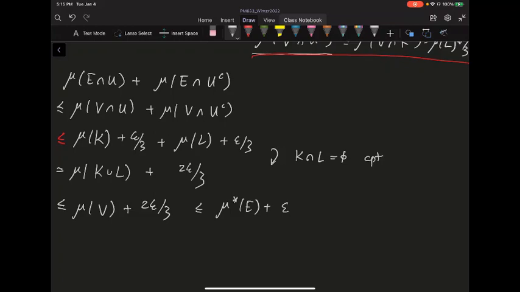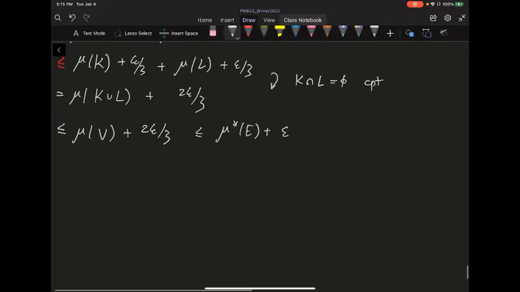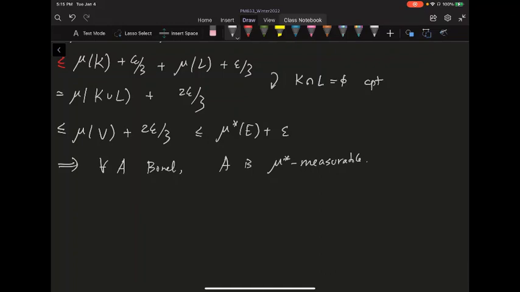So basically that epsilon goes to 0. You get all of these open sets are mu star measurable. Because the mu star measurable sets form a sigma algebra, you get all the Borel sets are mu star measurable. So the conclusion is, for every A, let's say Borel, A is going to be mu star measurable. So when you restrict to the Borel sets, you do get a measure. The mu star restricted to the Borel sigma algebra on G is a measure.